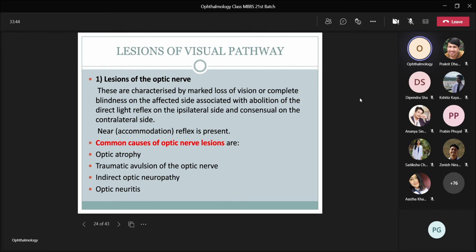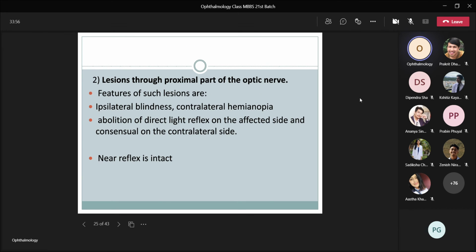The common causes of optic nerve lesions are optic atrophy, traumatic avulsion of the optic nerve, indirect optic neuropathy, and optic neuritis. And lesions to the proximal part of the optic nerve. Features of such lesions are ipsilateral blindness, contralateral hemianopia, abolition of direct light reflex on the affected side, and consensual on the contralateral side, and near reflex is intact.